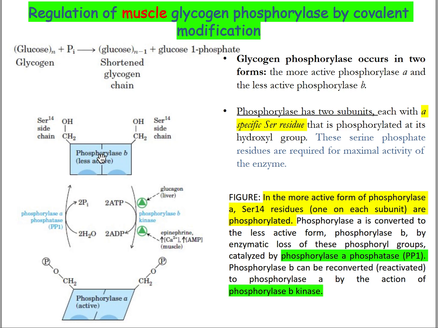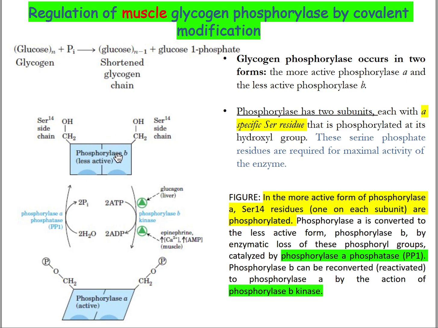Glycogen phosphorylase has two forms. One is the more active phosphorylase A, another is the less active phosphorylase B, each of which contains two subunits with a specific serine residue that is phosphorylated at its hydroxyl group. These serine phosphate residues are required for maximal activity of the enzyme.